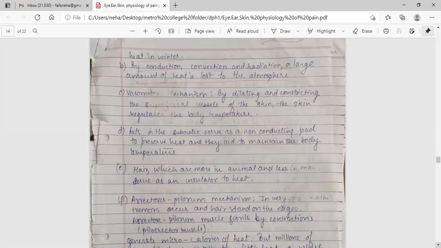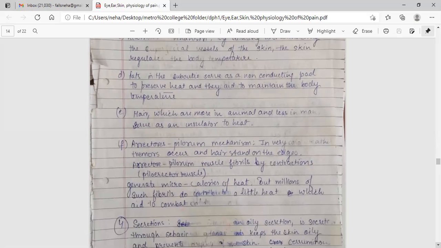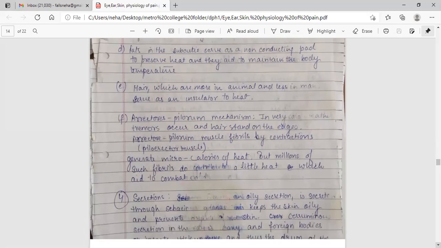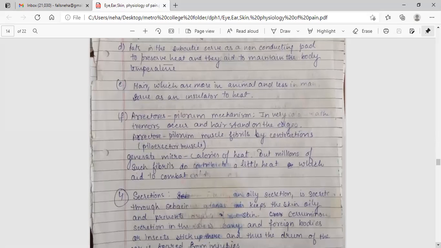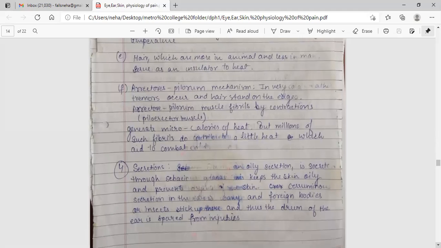Vasomotor mechanism. By dilating and constricting the superficial vessels, the skin regulates the body temperature. Fat in the subcutaneous tissue serves as a non-conducting layer to preserve heat, and it aids to maintain the body temperature. Hair, which is more in animals and less in men, serves as an insulator to heat. Arrector pilorum mechanism. In very cold weather, tremors occur and hairs stand on their edges. Arrector pilorum muscle fibers by contraction generate microcalories of heat, and millions of such fibrils do contribute a little heat which aids to combat cold.